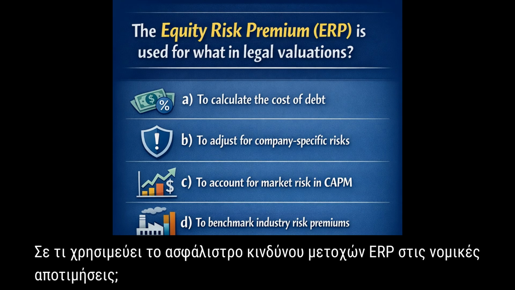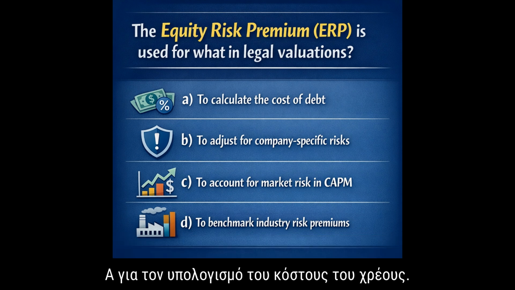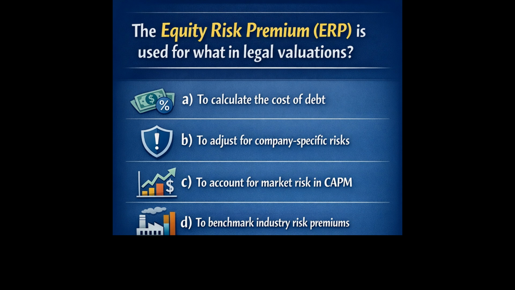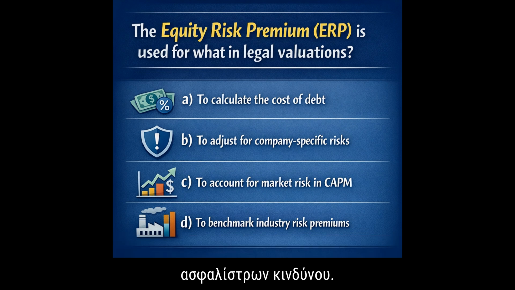What is the equity risk premium, ERP, used for in legal valuations? A. To calculate the cost of debt. B. To adjust for company-specific risks. C. To account for market risk in CAPM. D. To benchmark industry risk premiums.